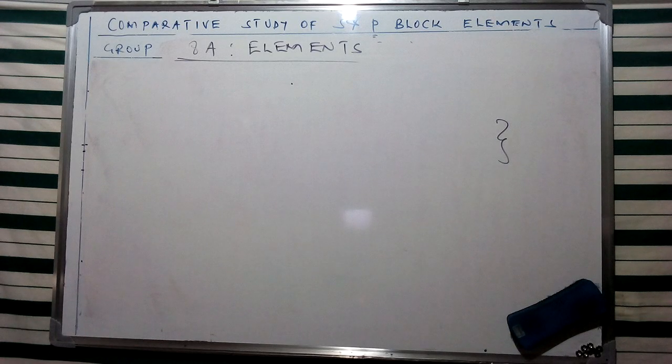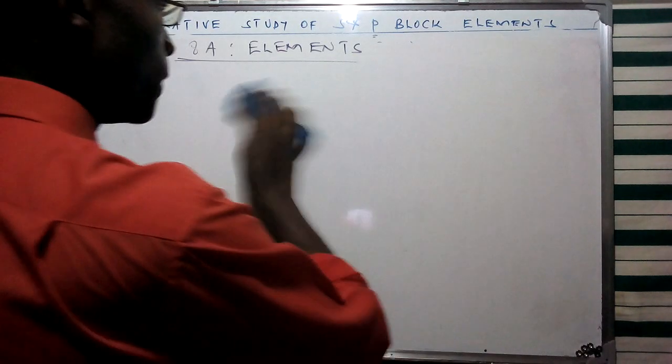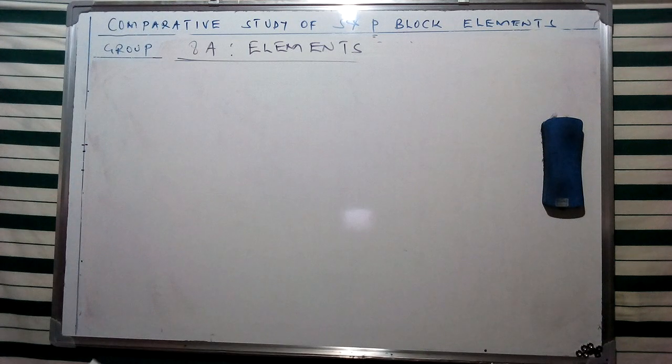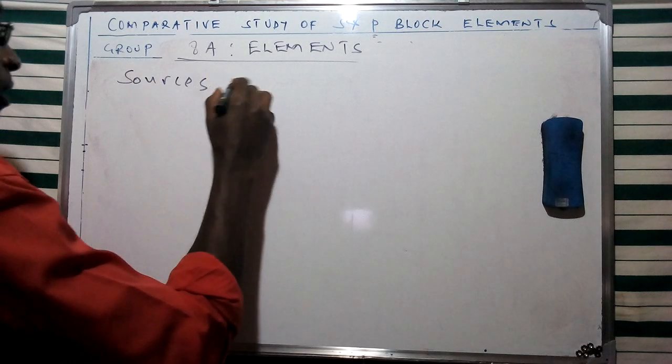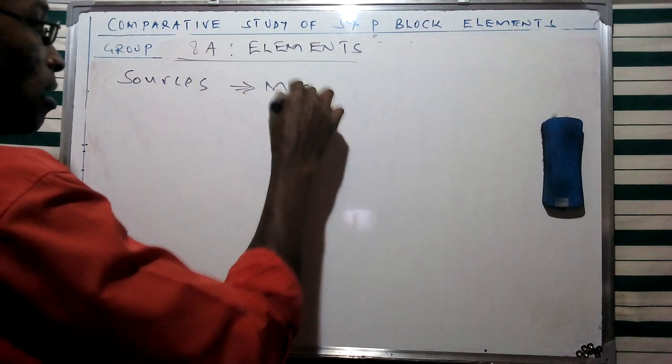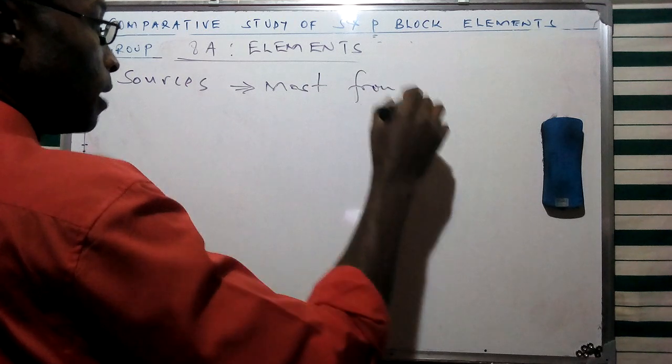So I'd mentioned basically that the last category of members of this group show no reactivity, or their ability to form compounds is, of course, limited. And in this case, we're also going to be looking at a few of them which do form compounds. Now, in terms of our sources, most of these elements are obtained from the atmosphere.